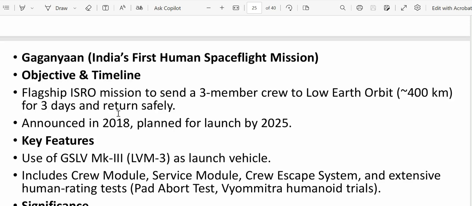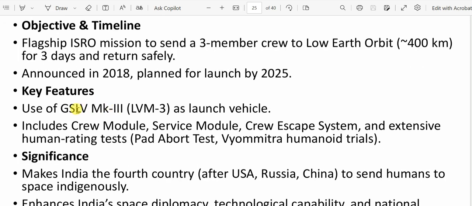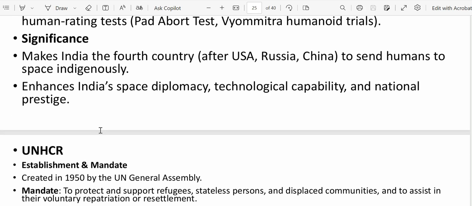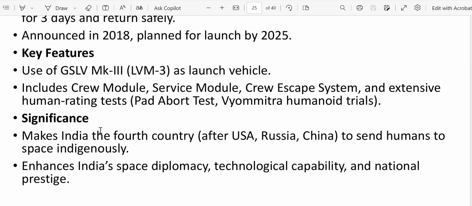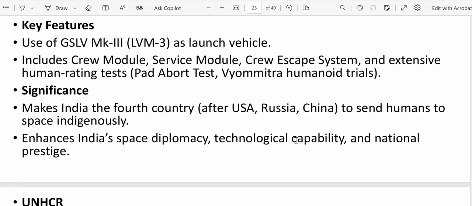So remember that one. Now key features, you can read about them. It will use GSLV Mark 3 as the launch vehicle. You can check that. Once India achieves this and makes it successful, it will make India the fourth country to send humans to space indigenously, after USA, Russia, and China. This is a big achievement for India. So we should be very proud.